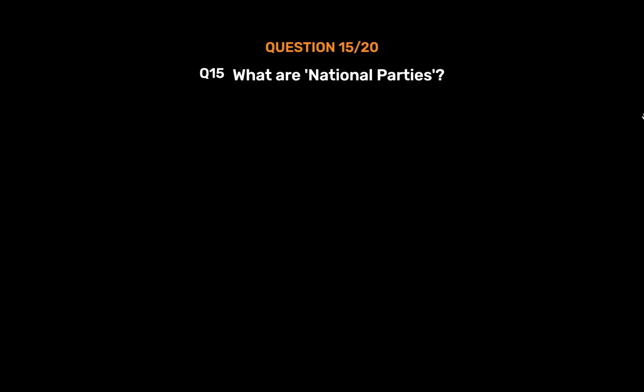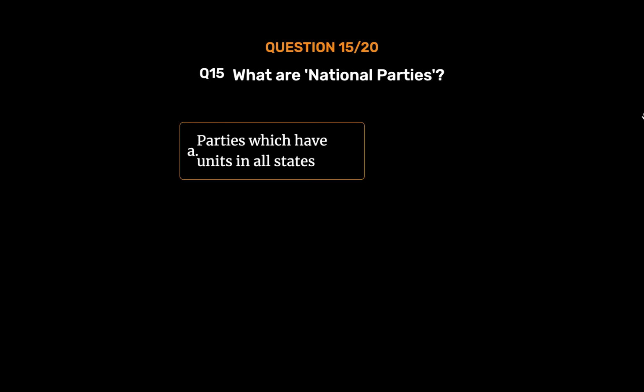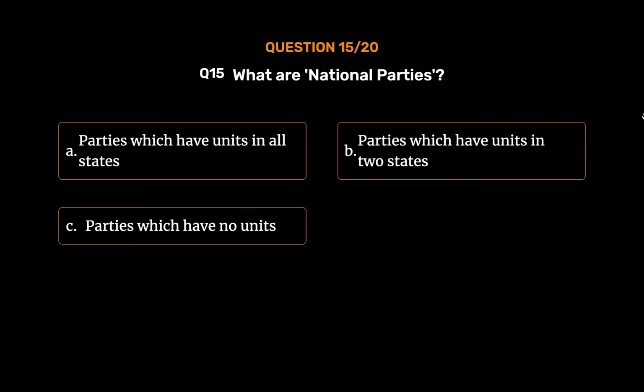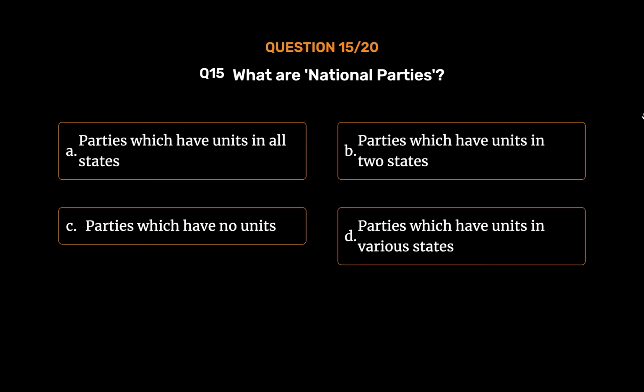Question number 15. What are national parties? Option A. Parties which have units in all states. Option B. Parties which have units in 2 states. Option C. Parties which have no units. Option D. Parties which have units in various states. The correct answer is option D.